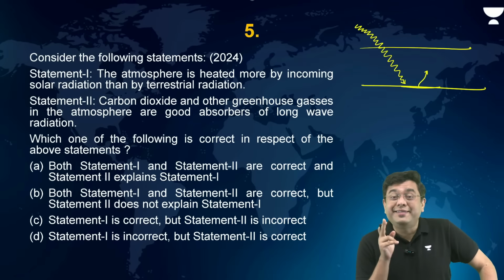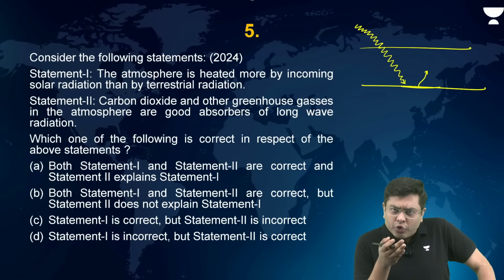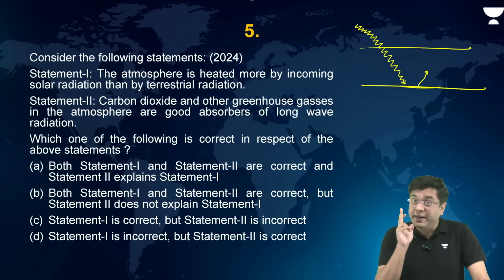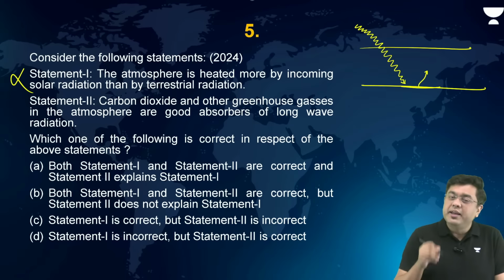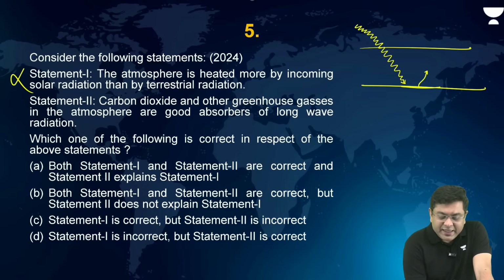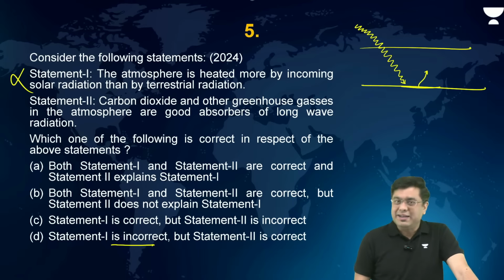UPSC had asked the same question earlier as well, prior to 2013. So it is again a repetition of the same concept. As you can see, the concepts are repeated from here. So the first statement in itself is incorrect. That in itself will give you the answer that basically statement 1 is incorrect. You have only one option for that, and that is D.